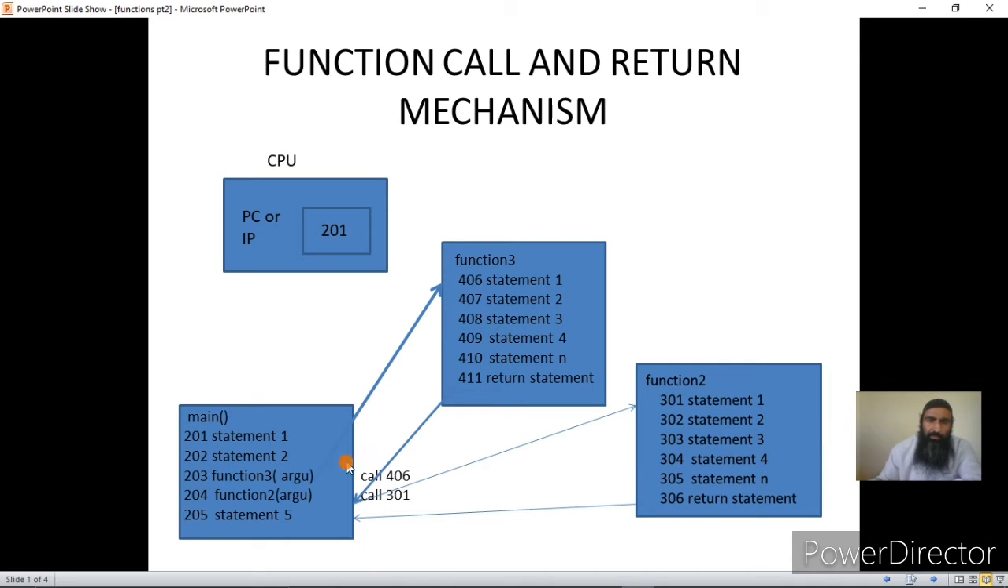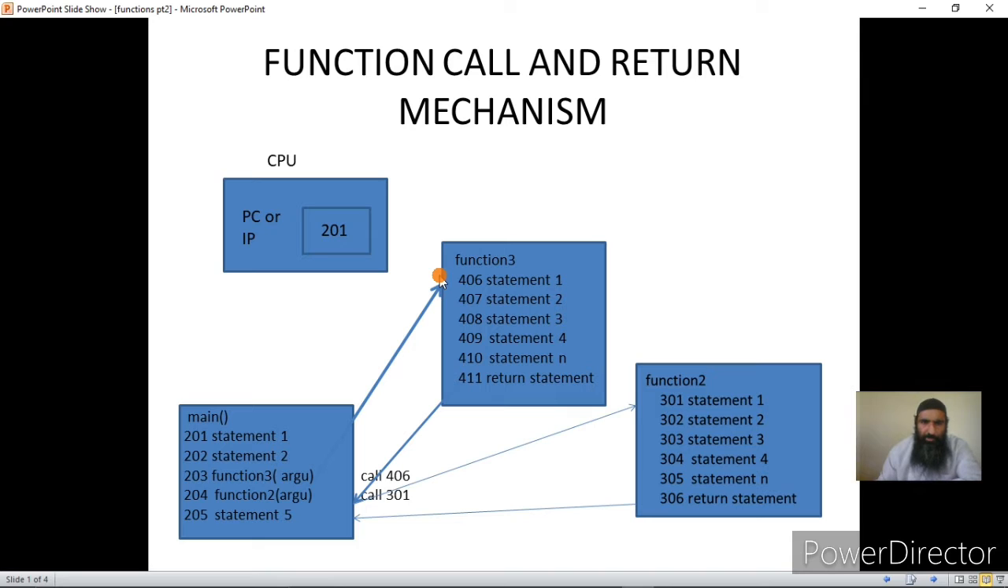Okay. And then once it is called from the main, that means that once the main is executing and it calls a function, the control will be transferred to that function. What do you mean by transfer of control to that function? I'll explain this in detail.